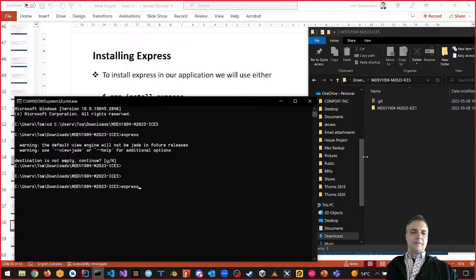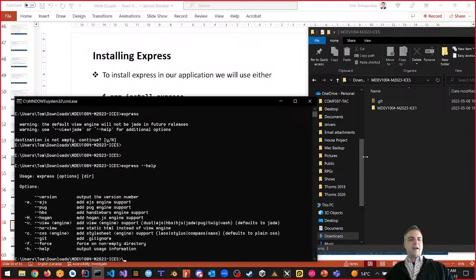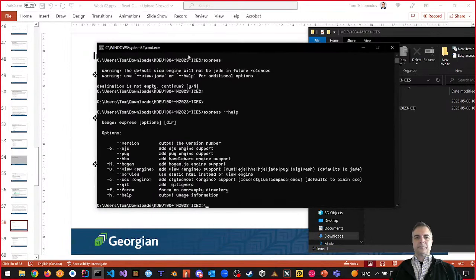Express, and then --help. And you can see that Express gives you these options, right? So it says we can do things with -e for the view engine, right? We can do things with -h, -v for the view engine, right? And there's also --no-view. What if we tried to do it that way?